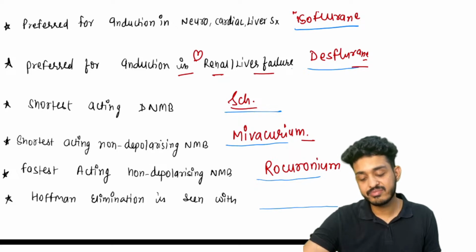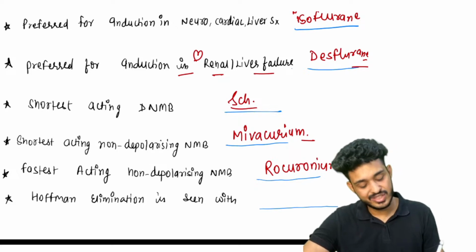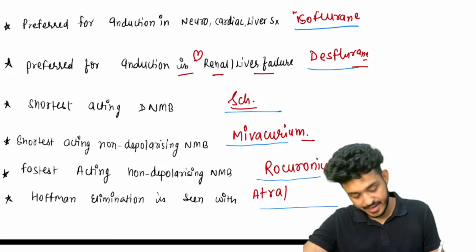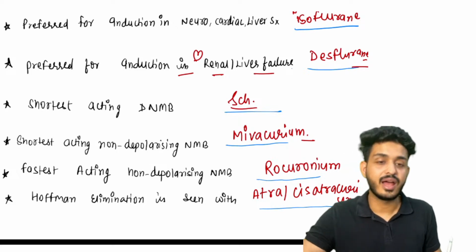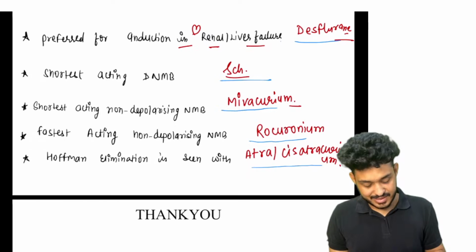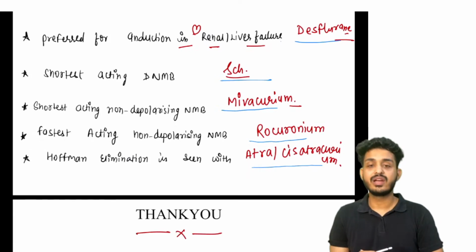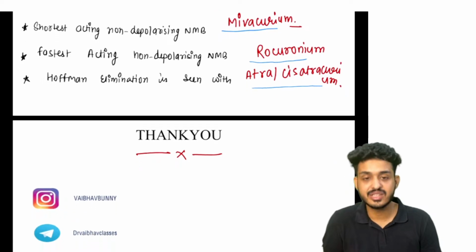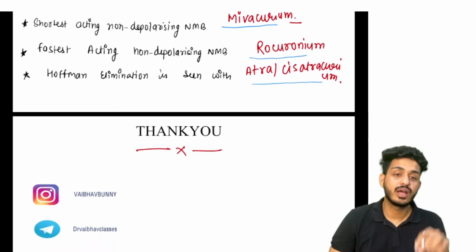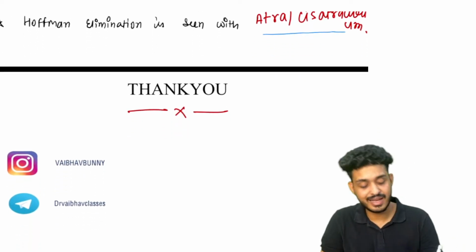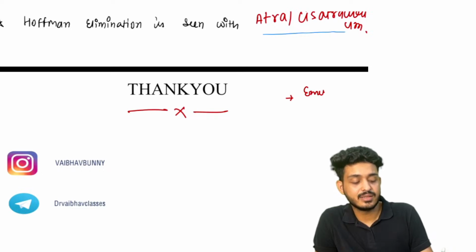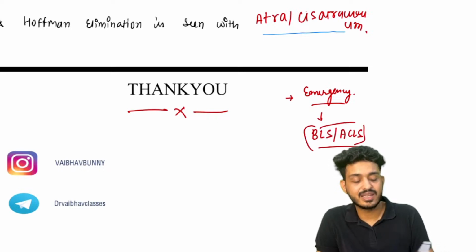And the last one, Hofmann elimination, is seen with which drug? That is your atracurium and cisatracurium. That's it, guys. I think we are done with most part of the anesthesia. Only one thing that is left, you have to study in emergency medicine, or you can watch other video that we are having. From that emergency medicine you need to study about BLS and ACLS. Apart from that, all other aspects I have already cleared.